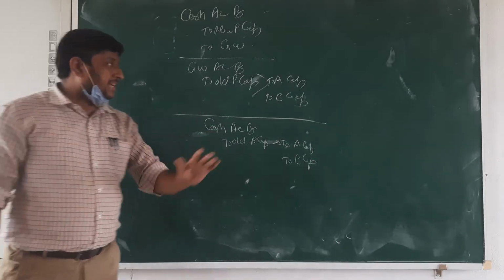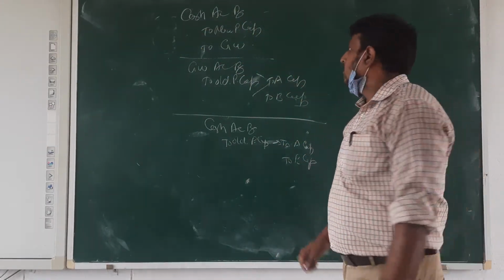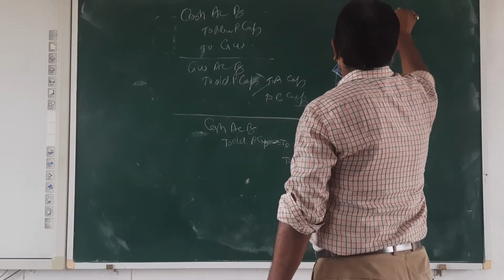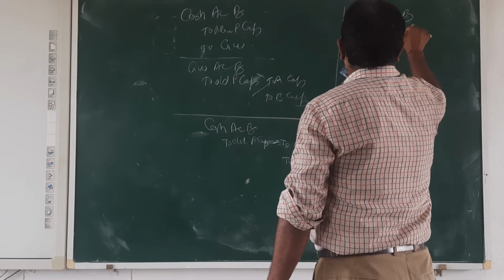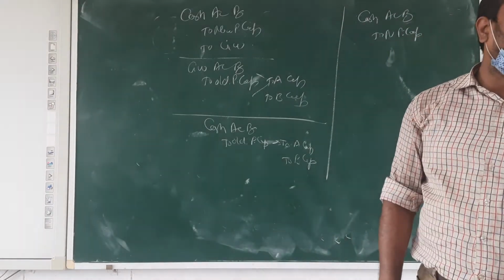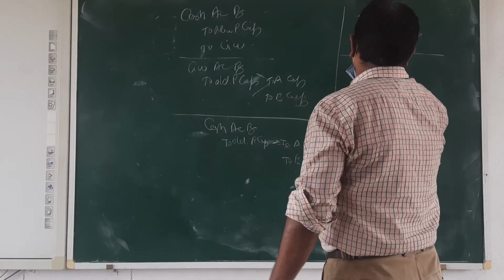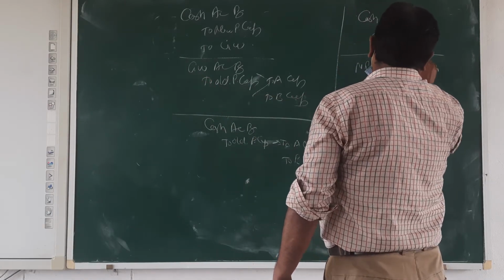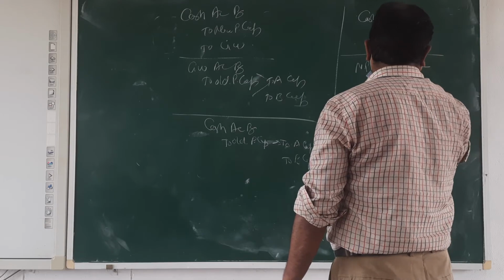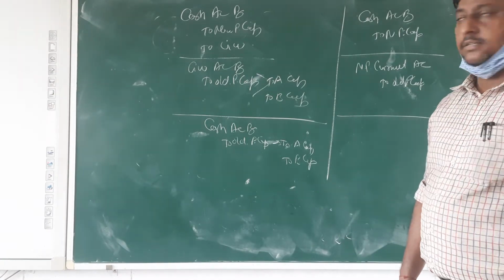Okay. One more case is there. When the new partner has not brought goodwill in cash, then what are we doing beta? If not brought in the cash, so first entry, cash account debit to new partner capital beta. This goodwill is not brought, because they are not coming with the cash. And second entry, in place of this goodwill, we are using new partner current account beta to old partners' capital. Okay? And the third entry again, same. Clear? Okay, go for the next.